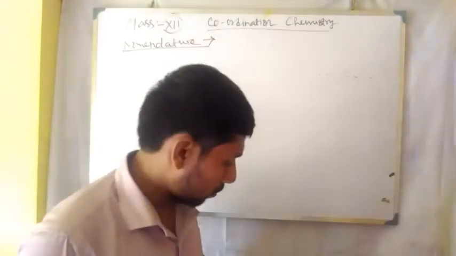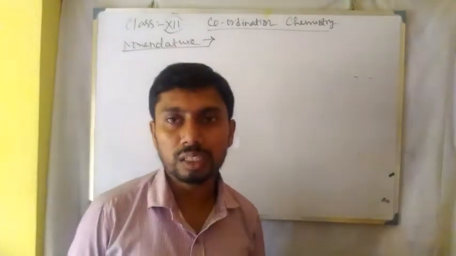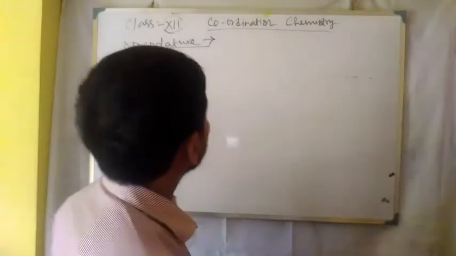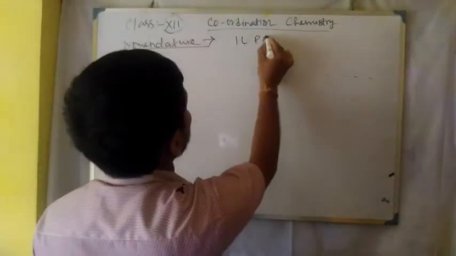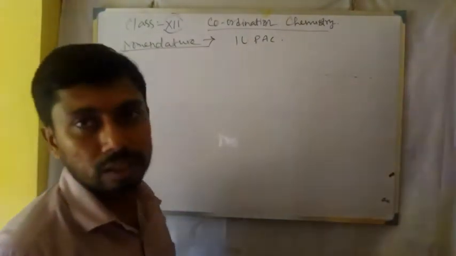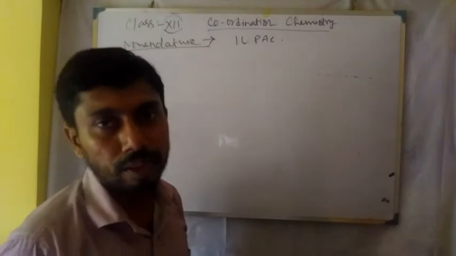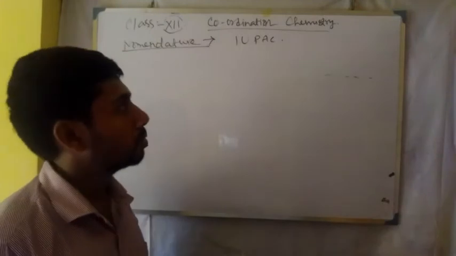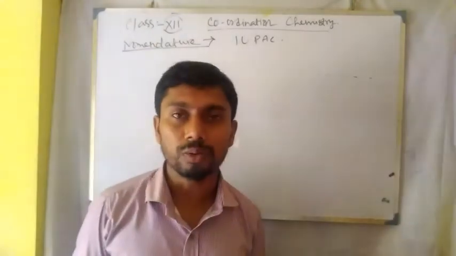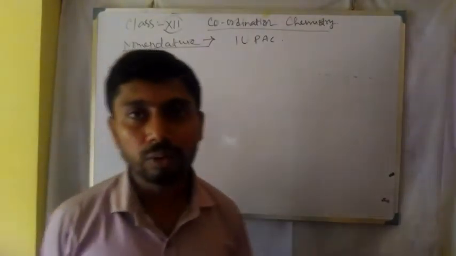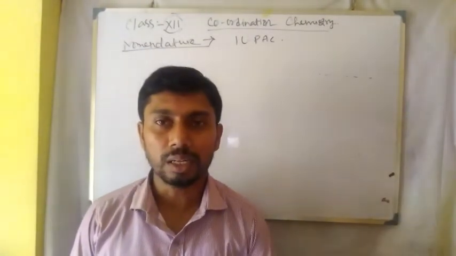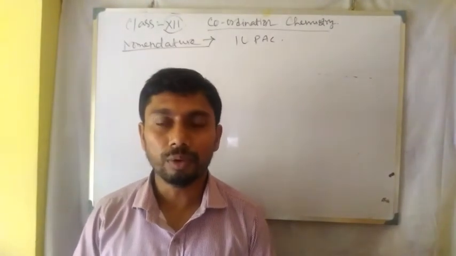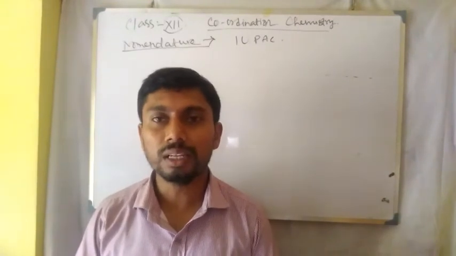Now, nomenclature of coordination compounds. We know coordination compounds, we know ligands, we know the bonding pattern and everything. Now, this nomenclature is recommended by IUPAC. It is a recommendation given by IUPAC, and on the basis of that recommendation we have to nomenclate coordination compounds. Now, when we name a coordination compound, how many portions are there? There we know that there are the ligands and the central metal atom. Now we have to follow the rules given for naming the ligands and also the central metal atom.